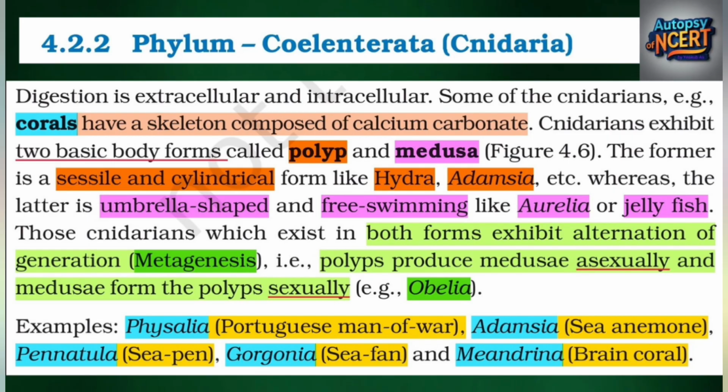Cnidarians exhibit two basic body forms called polyp and medusa, Figure 4.6. The former is a sessile and cylindrical form like Hydra, Adamsia, etc., whereas the latter is umbrella-shaped and free-swimming like Aurelia or jellyfish. Those cnidarians which exist in both forms exhibit alternation of generation, metagenesis, i.e., polyps produce medusae asexually and medusae form the polyps sexually, e.g., Obelia. Examples: Physalia, Portuguese man-of-war; Adamsia, sea anemone; Pennatula, sea pen; Gorgonia, sea fan; and Meandrina, brain coral.